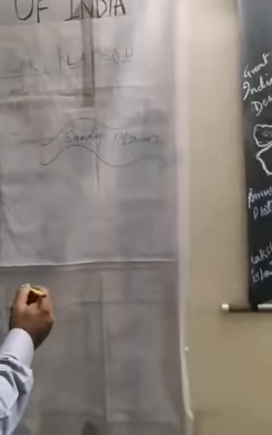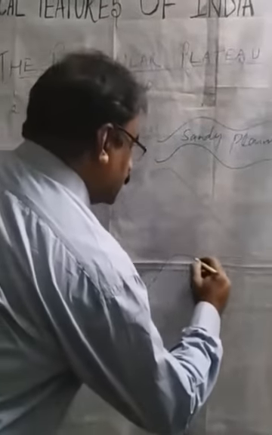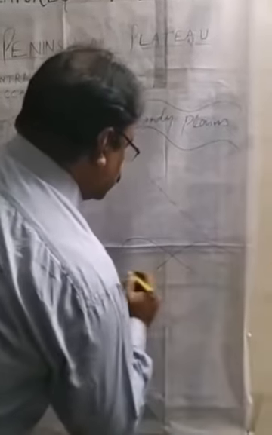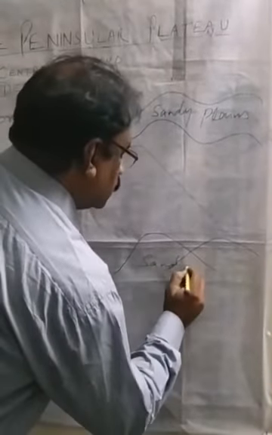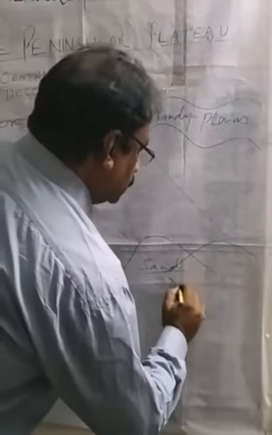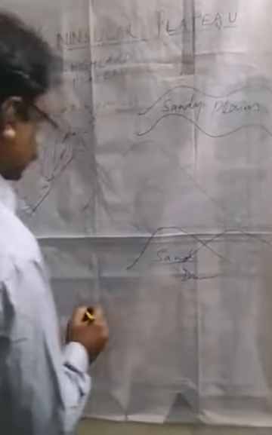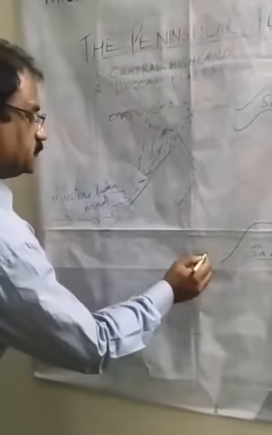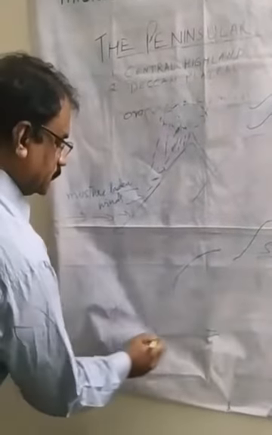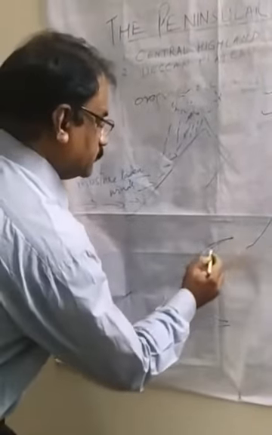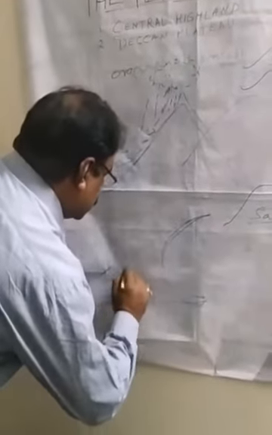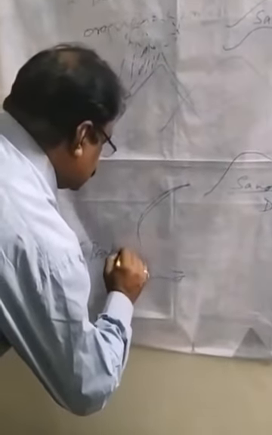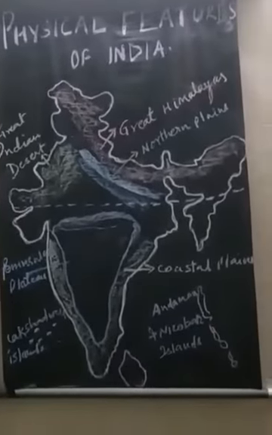So what are sand dunes? Small hills of sand are known as sand dunes, and this one is crescent shaped. This is known as Barkhans. A crescent shaped sand dune is known as Barkhans.